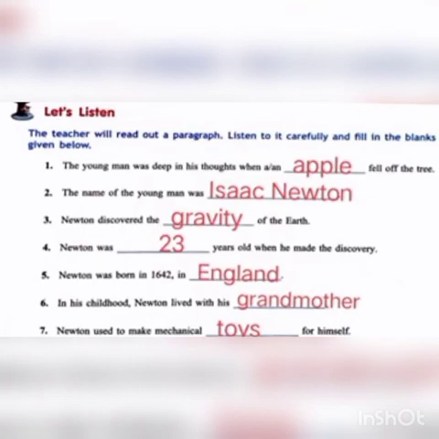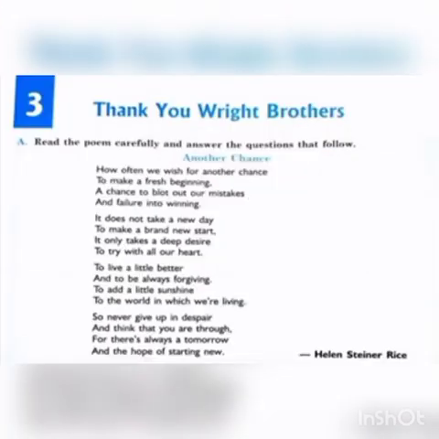The young man was deep in his thoughts when an apple fell off the tree. In the next one, the name of the young man was Isaac Newton. Newton discovered the gravity of the earth. Newton was 23 years old when he made the discovery. He was born in England. He lived with his grandmother and he used to make mechanical toys for himself. The next one is from our workbook.